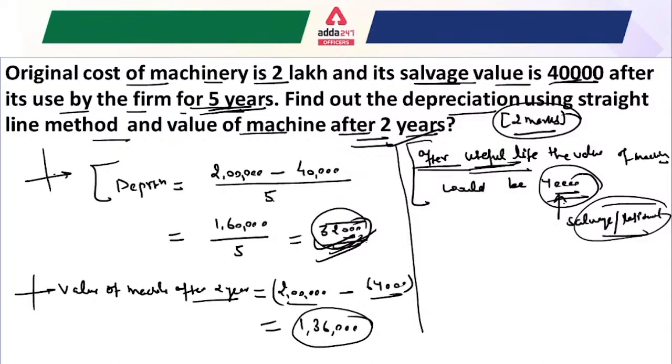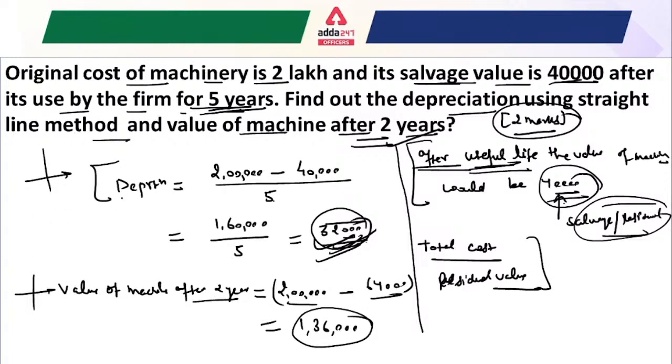Whenever you solve depreciation questions, you have to consider multiple things: first, the total cost of the machine, your residual value, and the useful life. One more thing: in the straight line method, the depreciation amount is the same for every year.